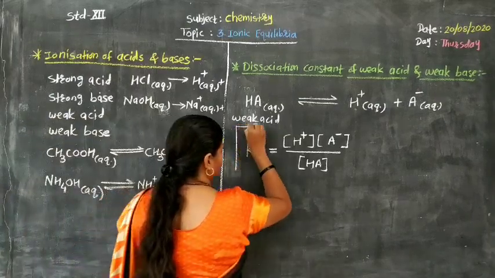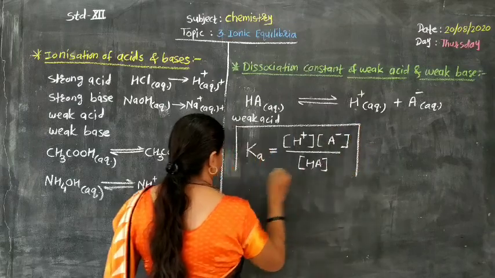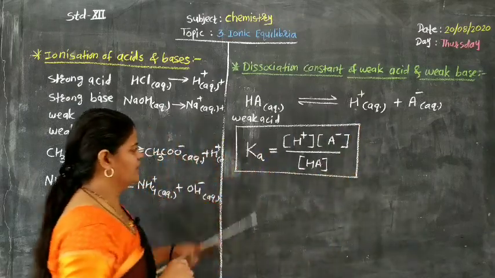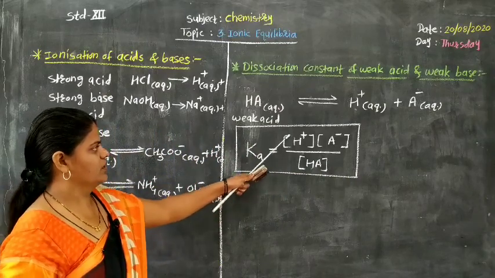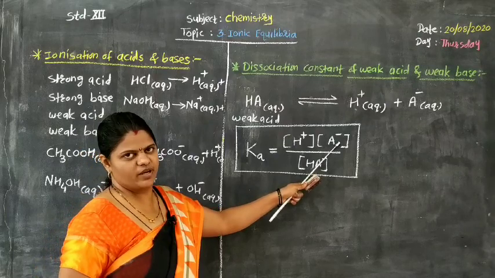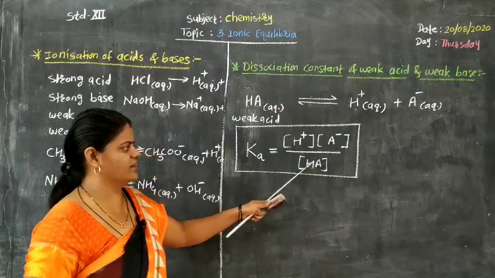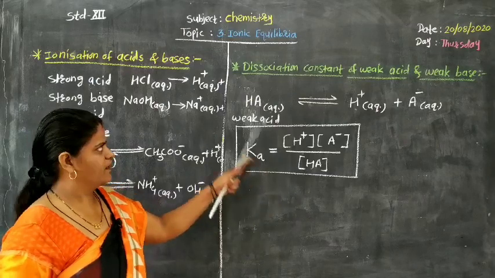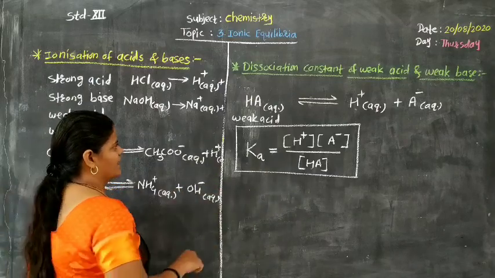First formula, second formula actually to solve the numerical. Ka is equal to equilibrium concentration of H plus ion into equilibrium concentration of A minus ion divided by equilibrium concentration of HA. Similar formula we can apply for a base.